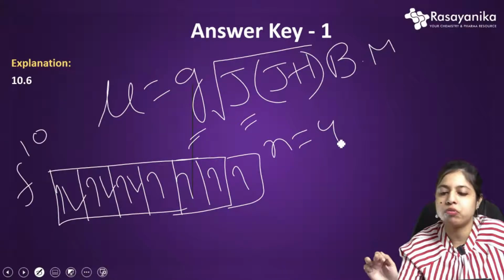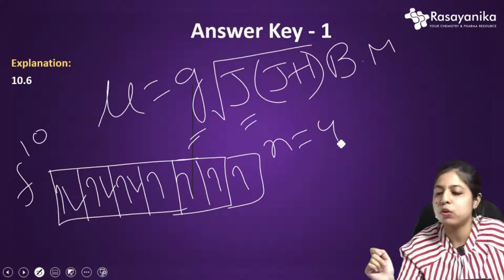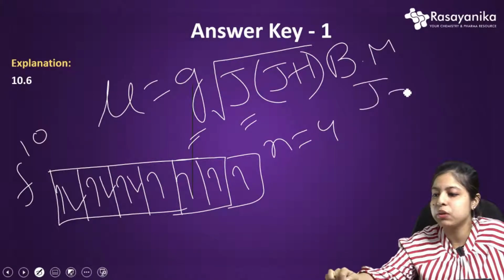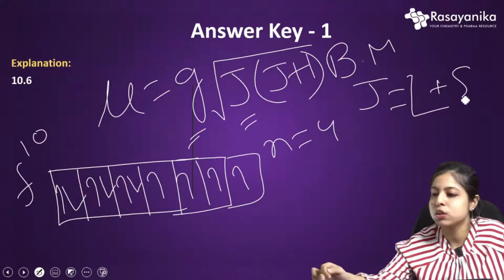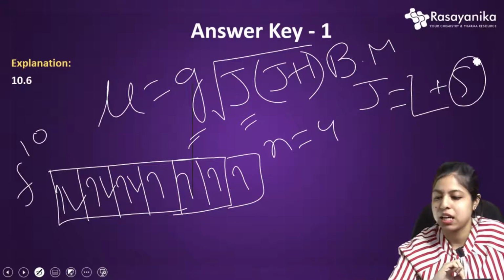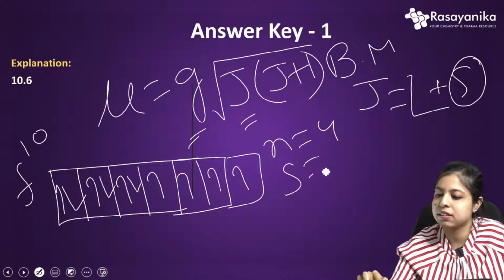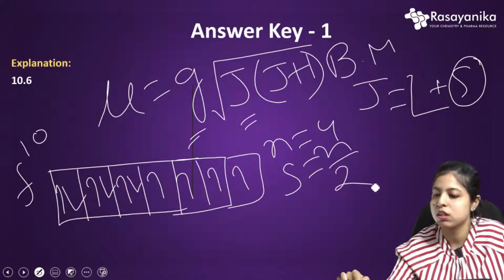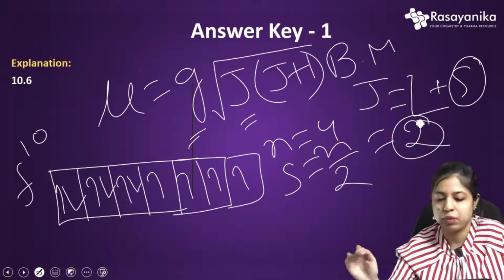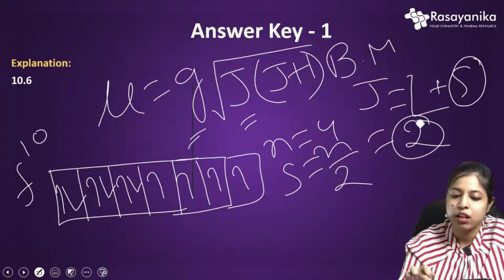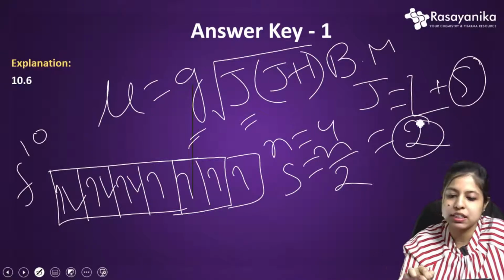And now you have to find what? Firstly, the J value. Now how is the J value found? J equals L plus S. So you have to find first the S. What is S? S is n by 2, you all know this. So 4 by 2, that means 2. So S is 2. Now you have to find the L value. It's pretty simple. You all know the azimuthal quantum number for this, that is 0.